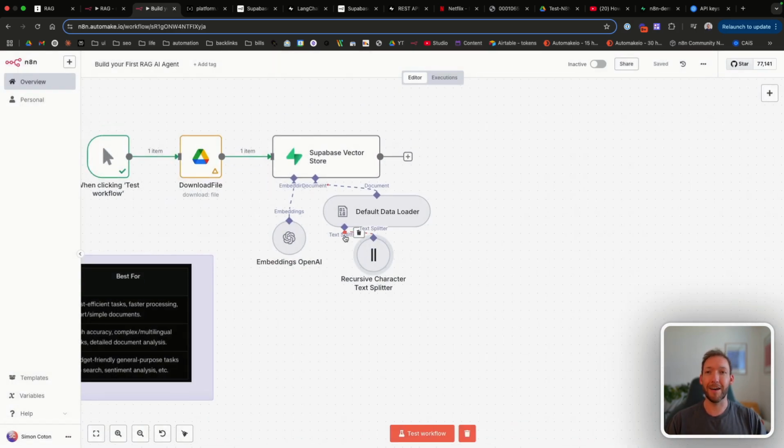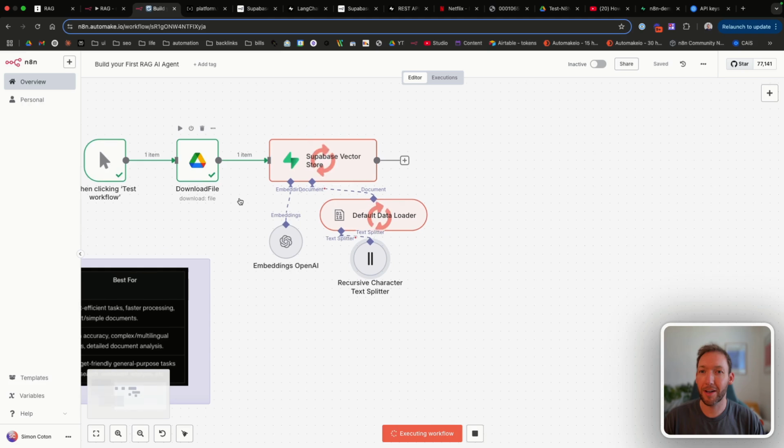So a lot to take in there, but what we're going to do now is load that document into the database. So we're downloading the financial document. We're going to load it into the database and show you exactly what that looks like. So let's go ahead and we'll just test the workflow. And that's now downloading the file again. And it's now starting to load that into our Supabase database. And we will go into Supabase and we will see what that looks like once that's all loaded in.